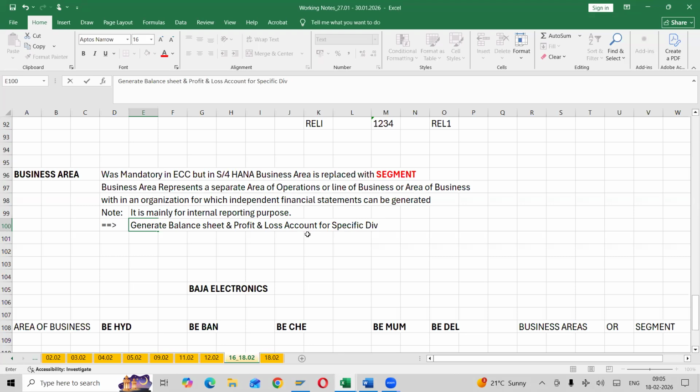What do you mean by specific division? Just now we saw it. How many divisions do we have? Hyderabad, Bangalore, Chennai, Mumbai, or else product wise. Division can also be generated according to product.